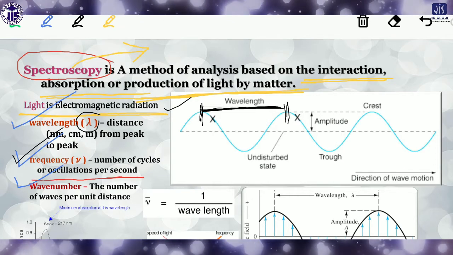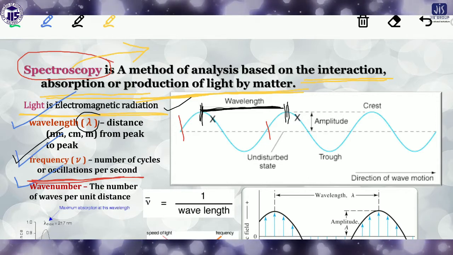So per second, how many complete cycles are there, from here to here? How many complete cycles are there per unit second, or per unit time? That is actually called frequency. The hertz is the unit of frequency.